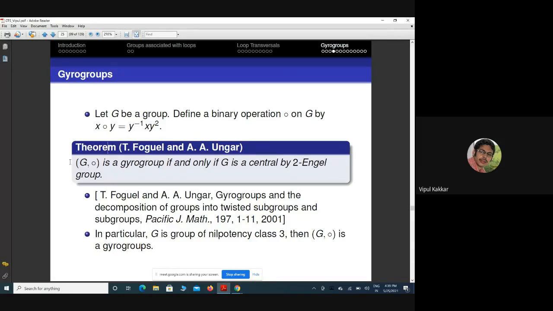From now on, whenever I say ∘, I will mean this binary operation.